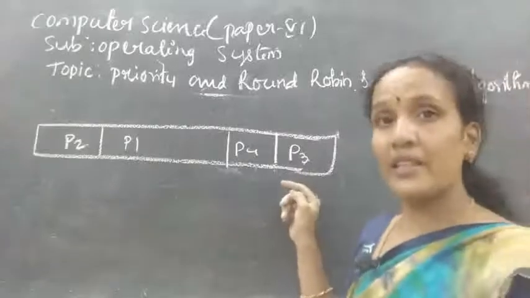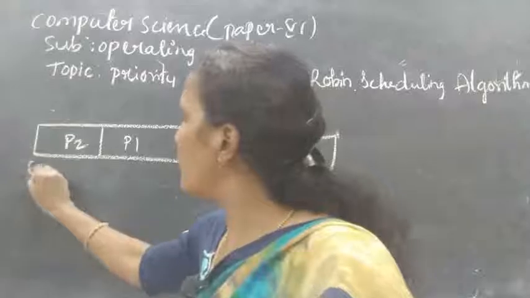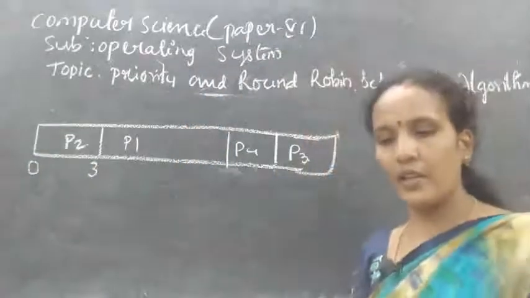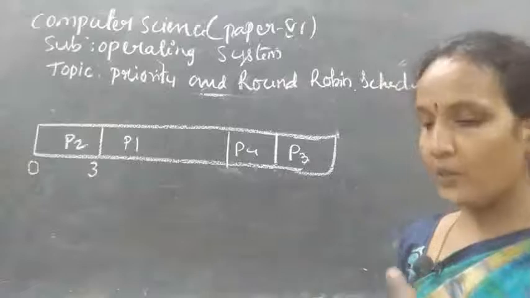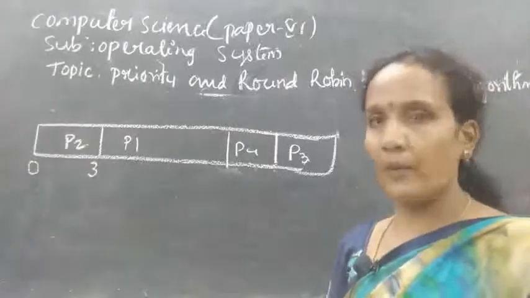Now, what is the execution time of P2? It is 3. So, 0 to 3. Clear? And next, what is the execution time of P1? 21.